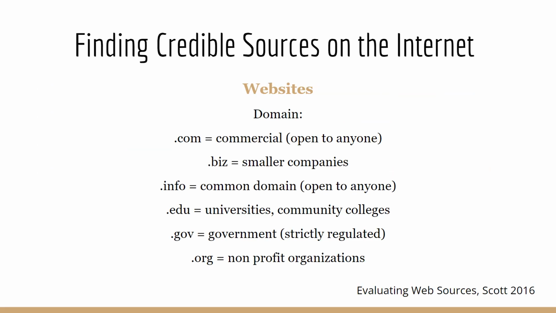Here are some tips. Let's look at the domain, which is the name of the address used to access the website. Also, make sure to look at the URL, which is at the end of the domain. For example, we have .com, which is commercial and open to anyone. We have .biz, which is used for smaller companies. We have .info, which is a common domain and is open to anyone. We also have .edu, which is for universities and community colleges. We have .gov, which is for government and is strictly regulated. And we have .org, which is for nonprofit organizations.